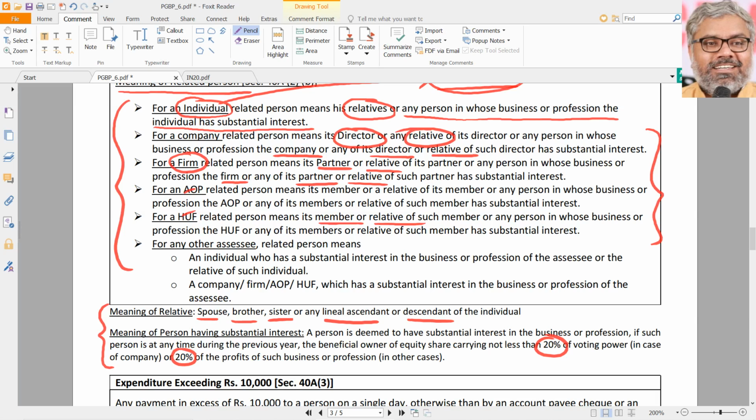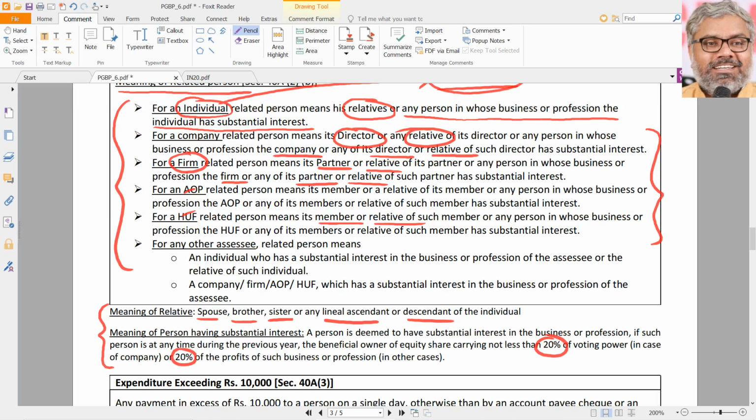In case of company, director, not only director, the relatives of director also, and not only that, any other organization in which the company or director or relative have substantial interest. For a firm, partner is a related person definitely, not just partner, relatives of partners also, and not just that, any other organization in which the firm or partner or relatives of the partner have substantial interest. Same with AOP. HUF is a little different. Member is definitely a related person. Relatives of such member also are related persons. Or any other organization in whose business the HUF or members or relatives of such member have substantial interest.